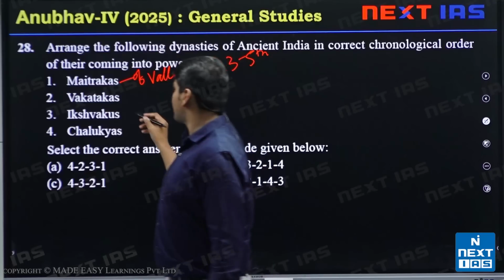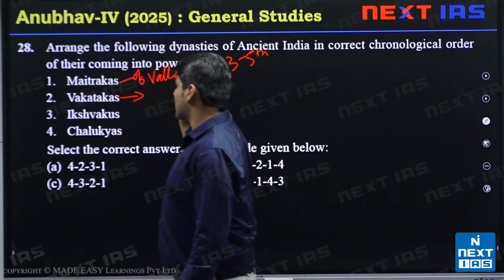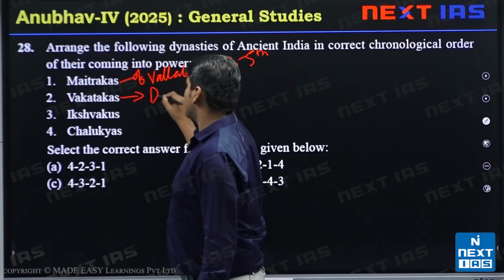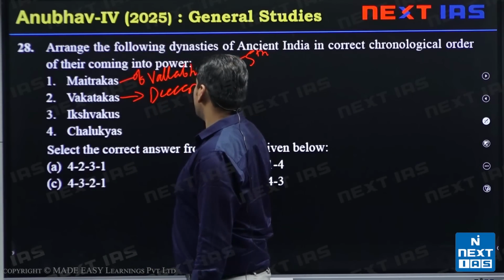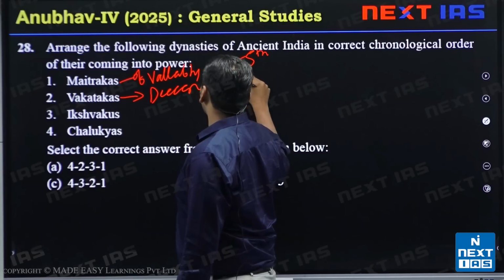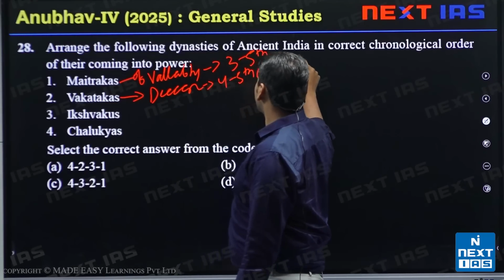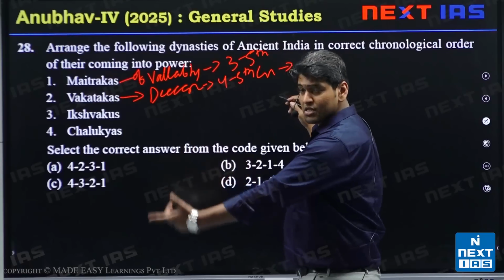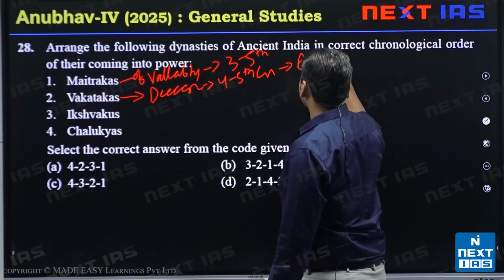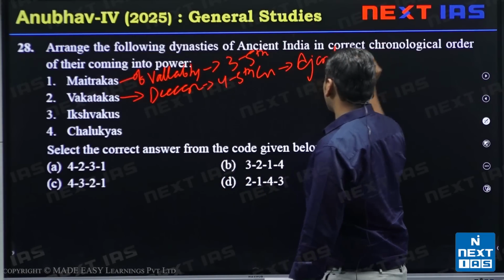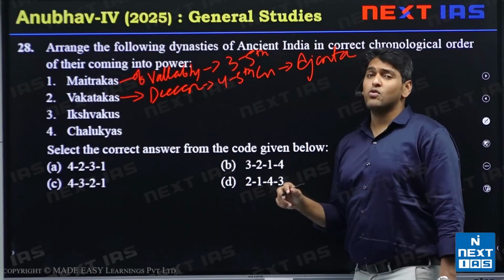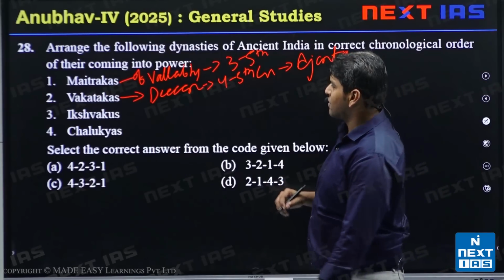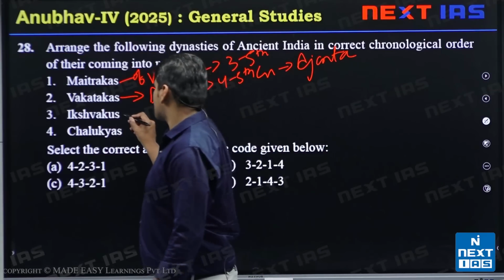Okay, next we have the Vakatakas. Vakatakas were powerful in Deccan in around 4th 5th century. Okay, they are important because they were the patrons of Ajanta caves, which are very famous UNESCO World Heritage Sites as well. Okay, next we have the Ikshwakus.